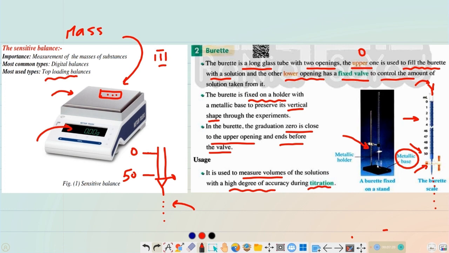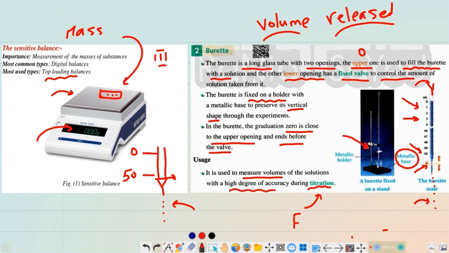The volume that the burette is measuring is not the volume of the solution inside the burette. We can determine the volume of the solution inside it, but it is not the main function. The main usage is to determine the volume of the solution released from the burette, the amount of solution taken from the burette. In titration, we also need another device called the conical flask. We'll talk about it later.